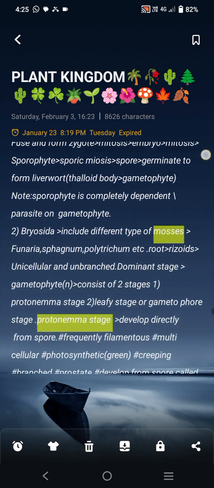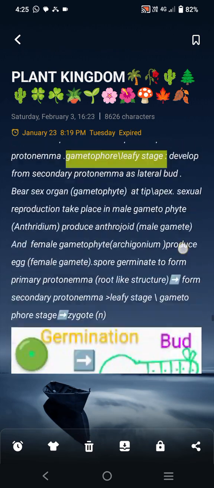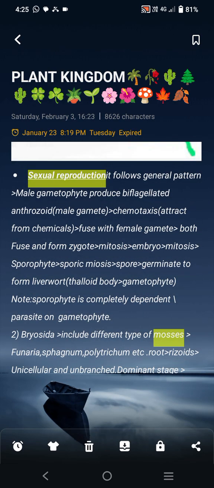Sexual reproduction in liverwort follows the general pattern. The male gametophyte produces biflagellated antherozoids, and the male gamete is attracted by chemicals, so chemotaxis takes place, and it fuses with the female gamete, that is the egg. Both fuse, that is fertilization or syngamy, and the zygote forms. By mitosis the zygote is converted into embryo, and by mitosis the embryo is converted into sporophyte.